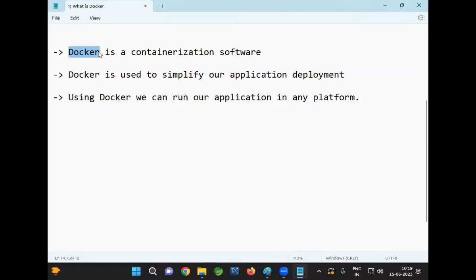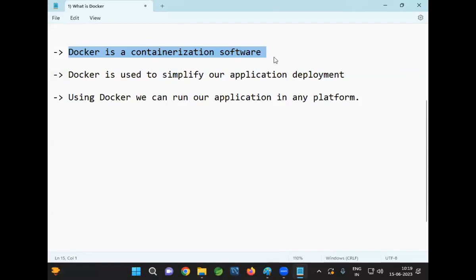If you tell Docker, hey Docker, I want Java 11 version, I want MySQL 5.5 version, I want Tomcat 9 version, I want Windows operating system, I want Linux operating system, then Docker is going to download and provide all the environment related stuff which are required to execute our application.